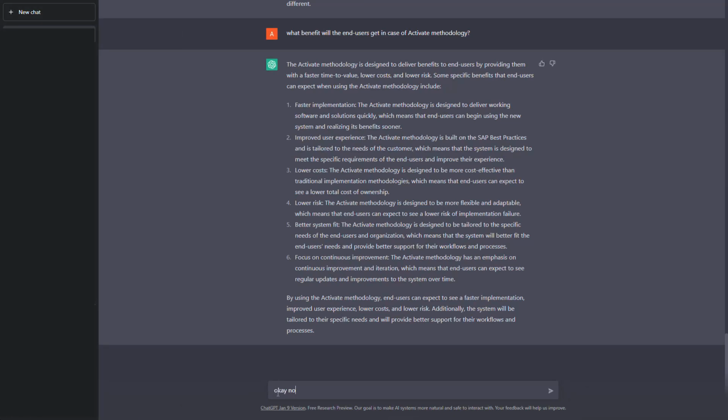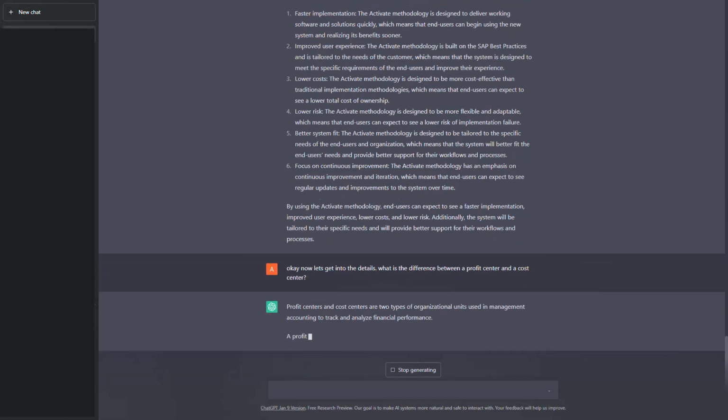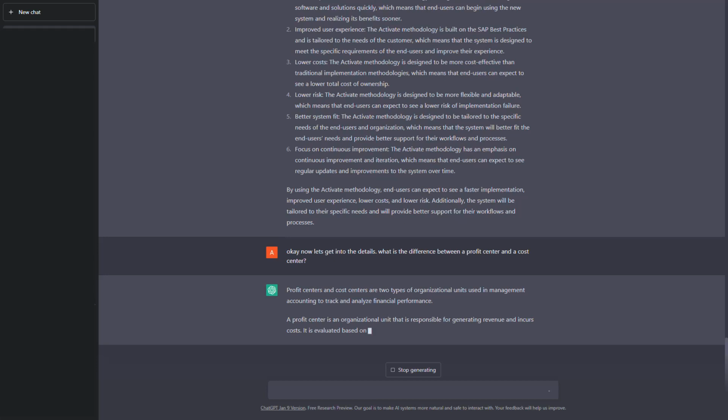Okay, now let us change the topic. Let us ask what is the difference between a profit center and a cost center. And it is really surprising to see how ChatGPT is responding like a human, and even I am unintentionally responding as if I am talking to a human. Maybe this is the power of AI, and it is really wonderful to see how AI has reached this kind of potential.